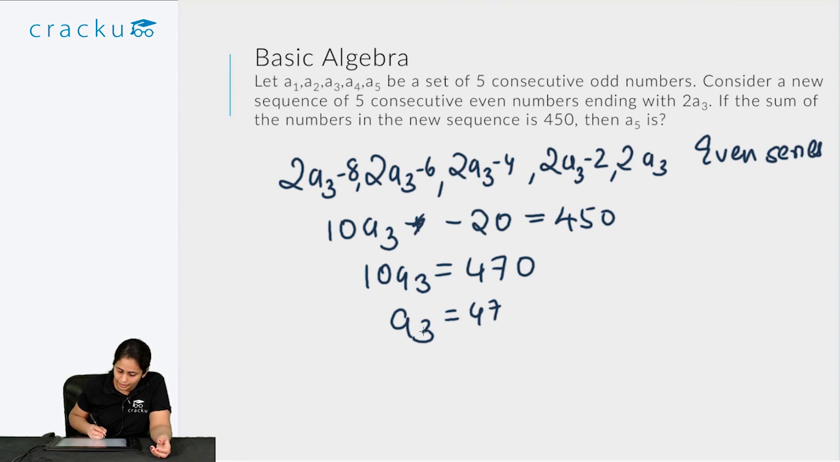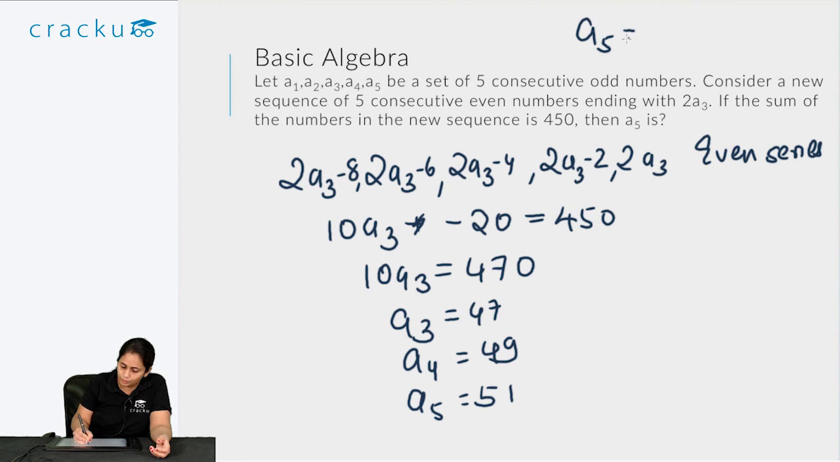So A5 would be, A3 is 47, so A4 would be 2 more than that, so it would be 49, and A5 would be 51. So the right answer to this question, A5 is equal to 51.